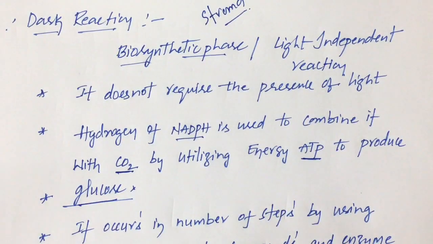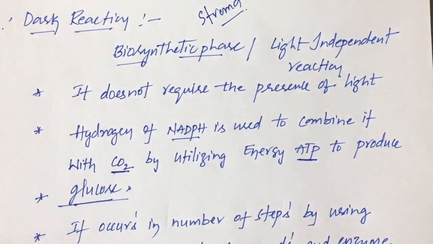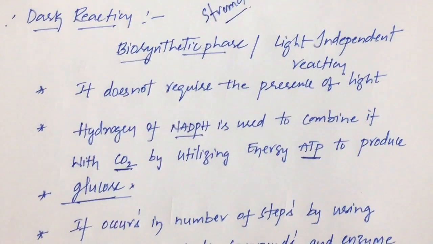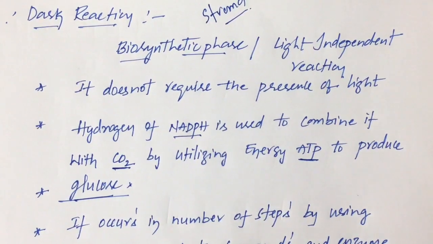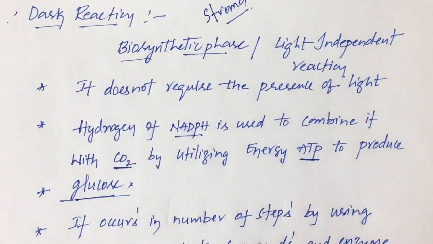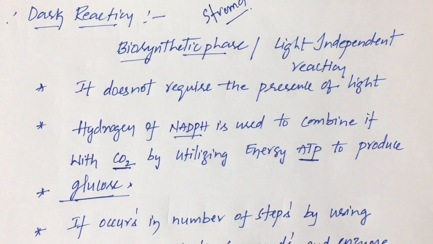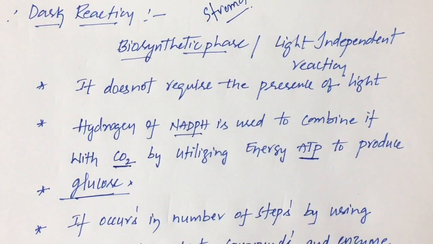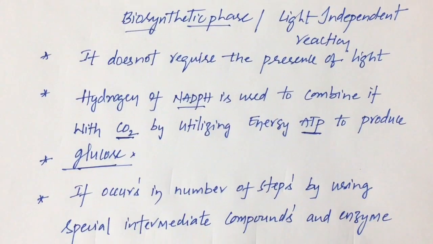This formation of glucose in a dark reaction does not occur in a single step. It occurs in a number of steps, special intermediate compounds are formed, and there is action of enzymes.